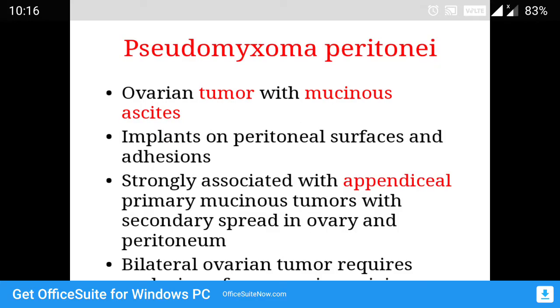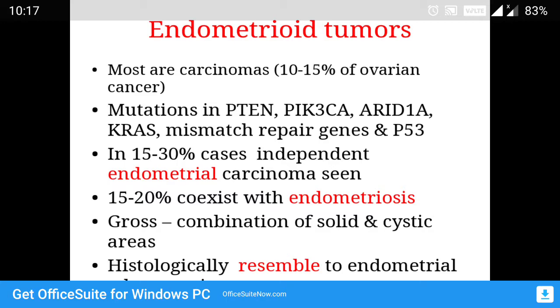Then pseudomyxoma peritonei. So the meaning of this term is presence of mucinous ascites, presence of mucin in the peritoneum. Okay, that is called pseudomyxoma peritonei, usually due to tumors. There will be an ovarian tumor, but the primary tumor usually will be in the appendix, which has spread to the ovary and also the peritoneum. Okay, that is pseudomyxoma peritonei.